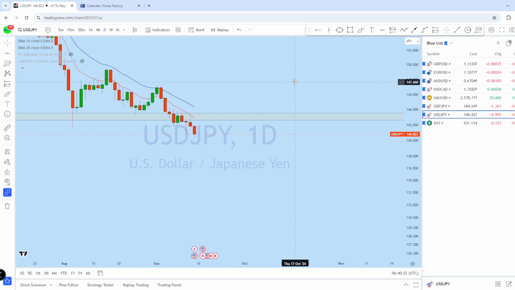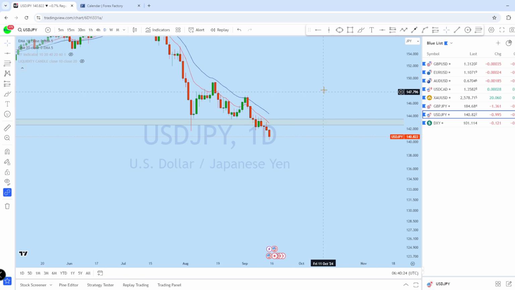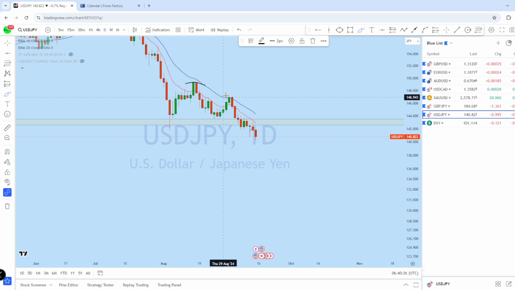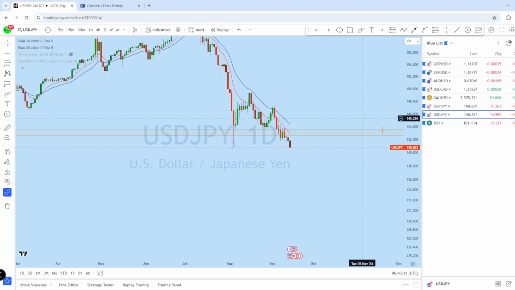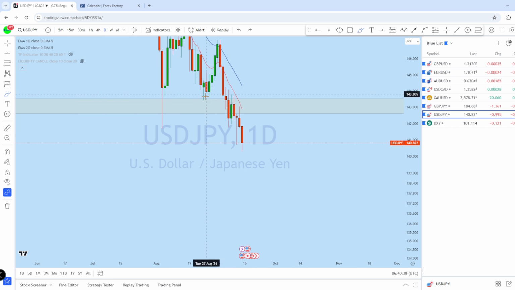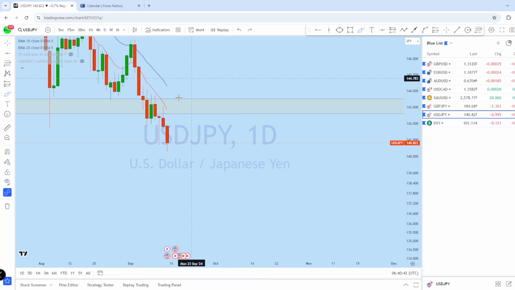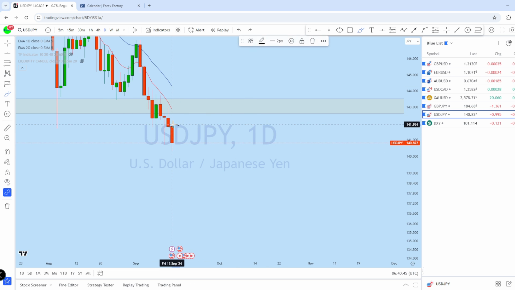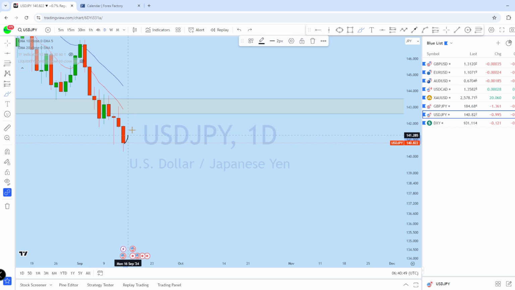Now dropping down to the daily chart, we can see that from the daily this market is also forming a series of lower highs in that area, and this is the daily bearish price action. We saw that last week there was a strong liquidity candle formation on the daily. After this liquidity candle, the market dropped back down here with very strong momentum. And on the last day of the trading week, we saw also that bearish price action, expecting dollar yen to come up for a deeper pullback and then to come back down to create a new lower low.